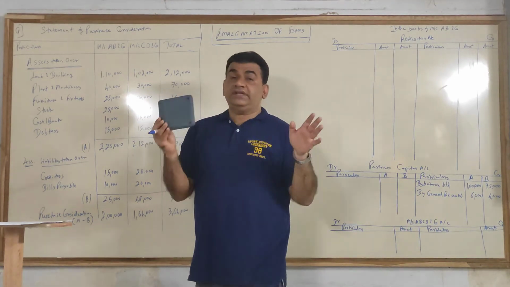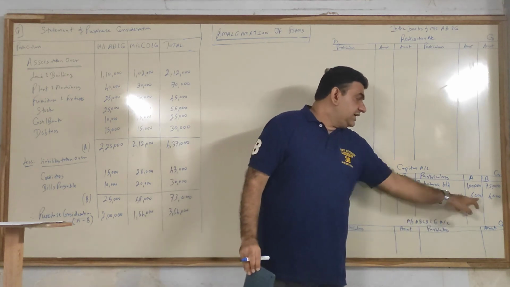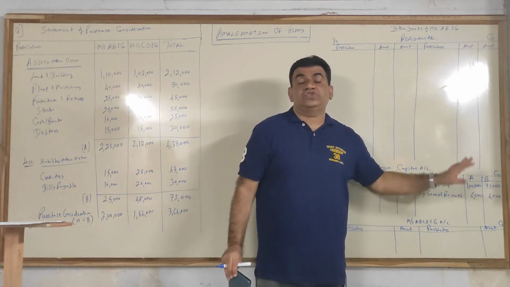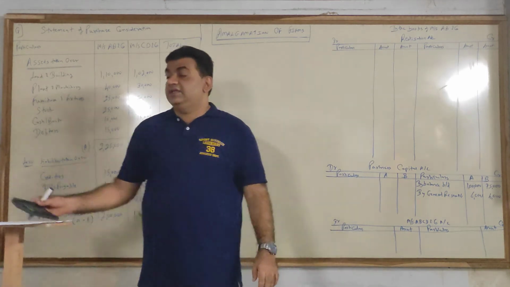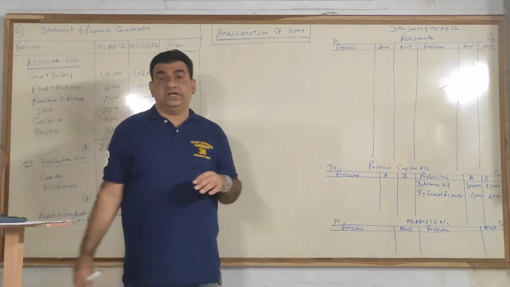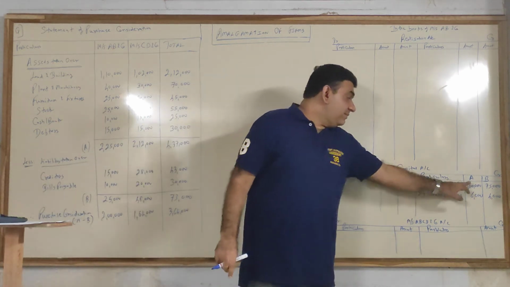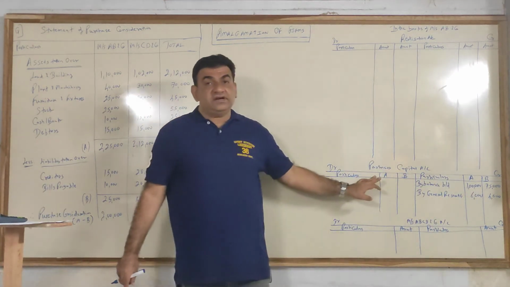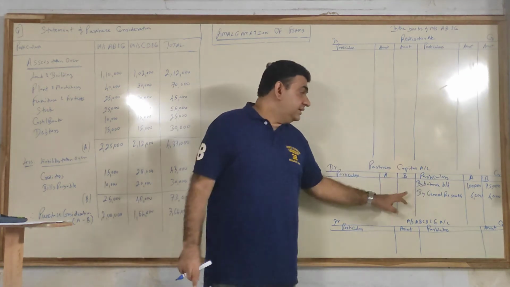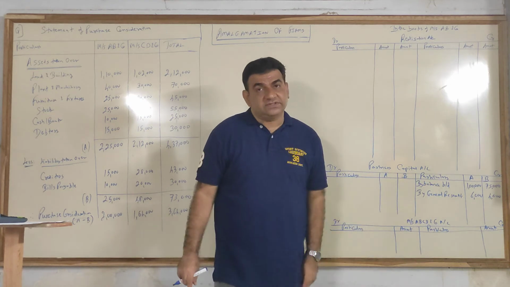The profit of 10,000 will be distributed between A and B in the ratio 3:2. That gives you 6,000 and 4,000. Got it? So in capital, by balance brought down, general reserve distributed 3:2, 6,000 and 4,000.